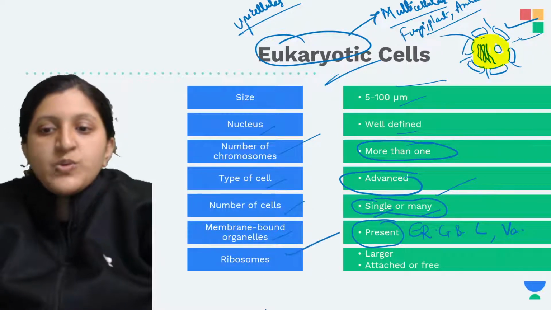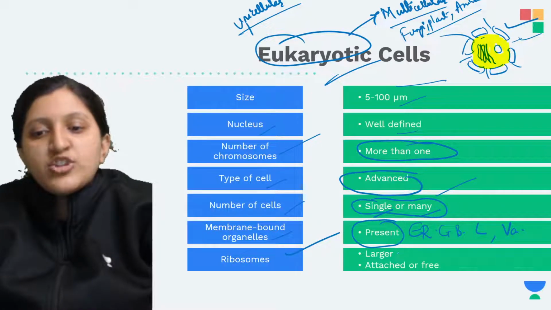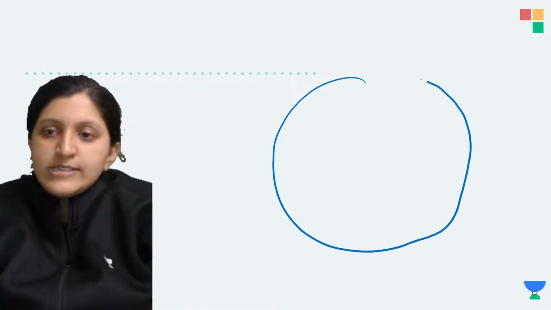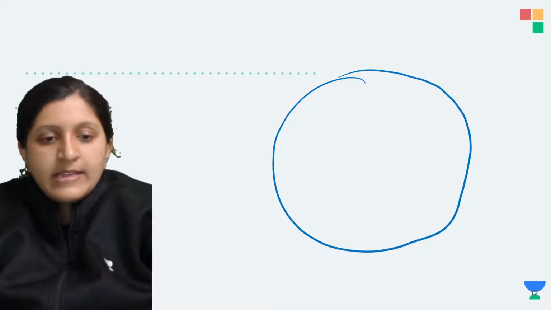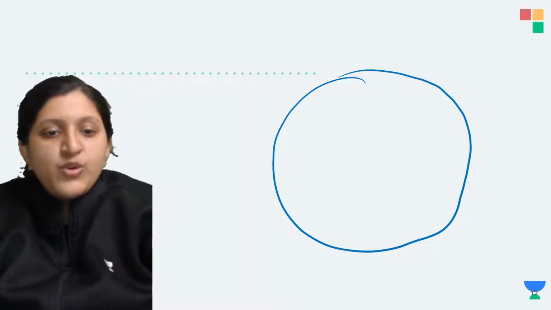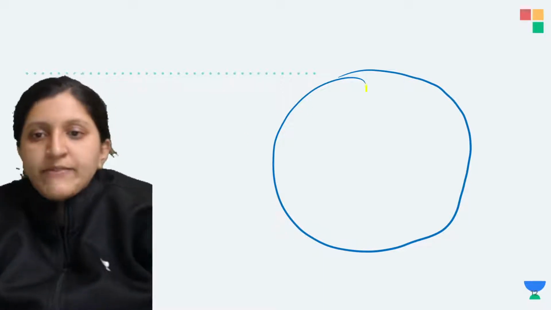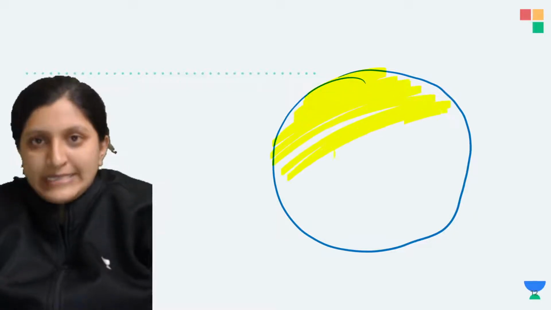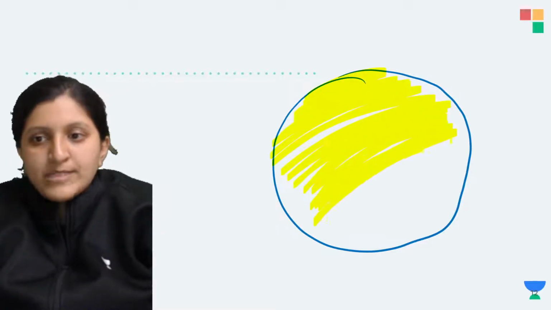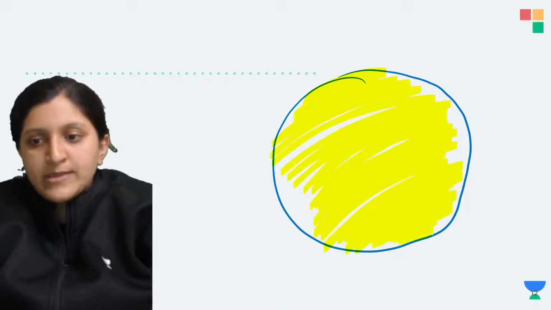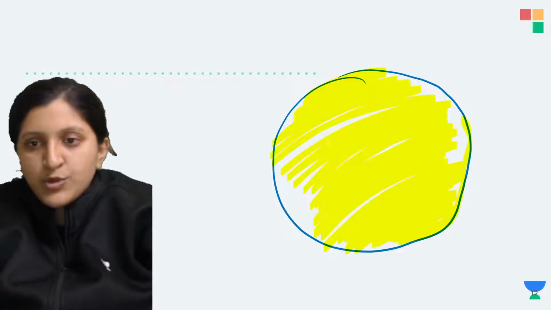Now, when we mention ribosomes, they can be the larger ribosomes, and you can find them attached or free. So let's say here is the cell. The outline that I have drawn is basically a cell membrane or plasma membrane, and inside this, completely, you can find the cytoplasm. So this is going to be the cytoplasm.